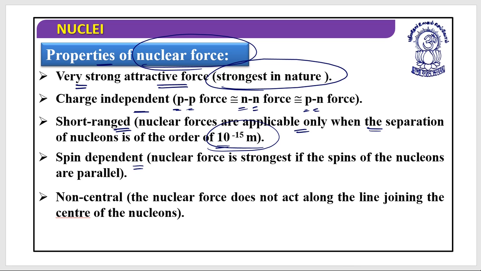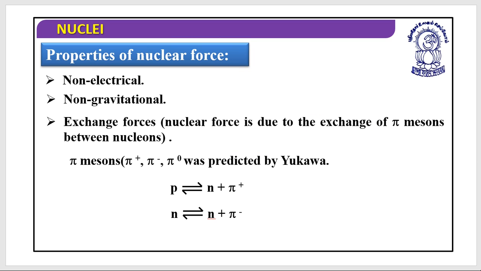It is a spin dependent force. The nuclear force is strongest if the spins of the nucleons are parallel, and it is a non-central force. That means the nuclear force does not act along the line joining the centers of the nucleons. They are non-electrical, non-gravitational forces, and they are exchange forces.